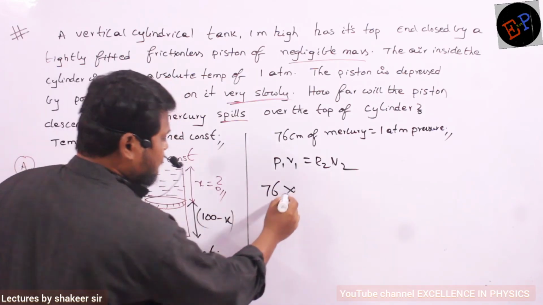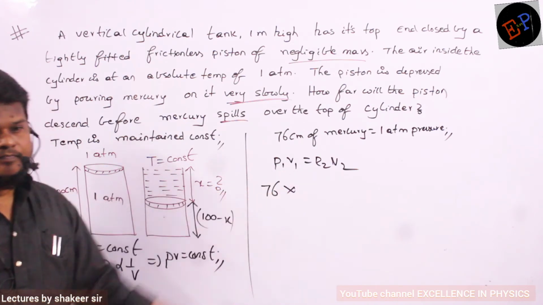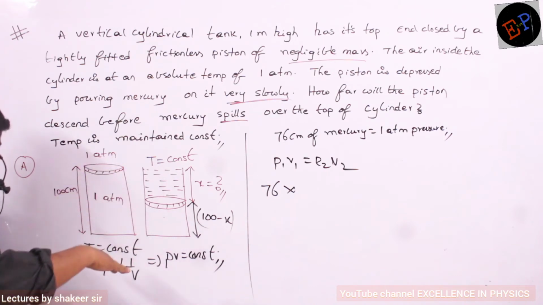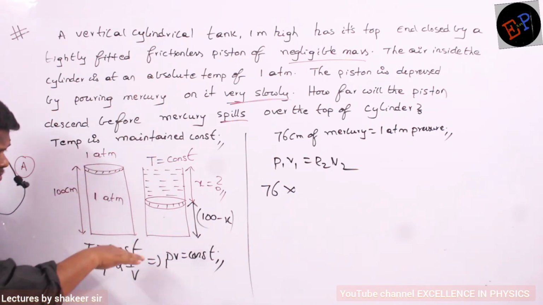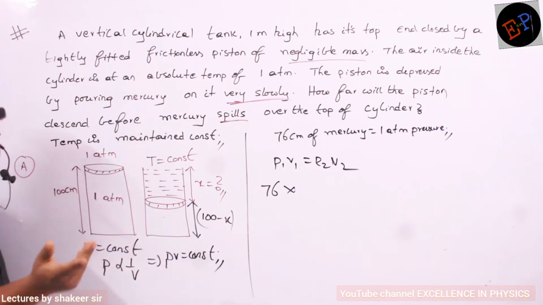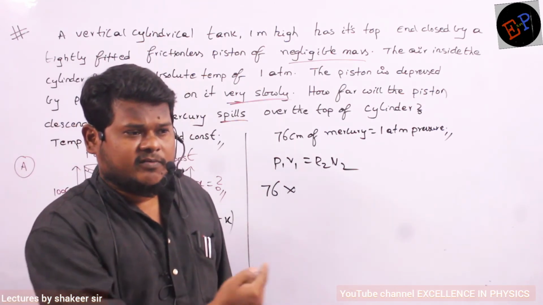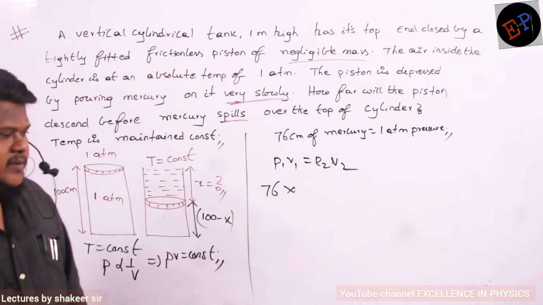Initial volume is how much for this cylinder? That is length. I want volume. Volume can be written as area of cross section multiplied by height, no? Area of cross section, length into breadth, the base of the cylinder, multiplied by height will give volume. Length and breadth I will get by area of cross section, multiplied by height, then you will get the volume of the cylinder.